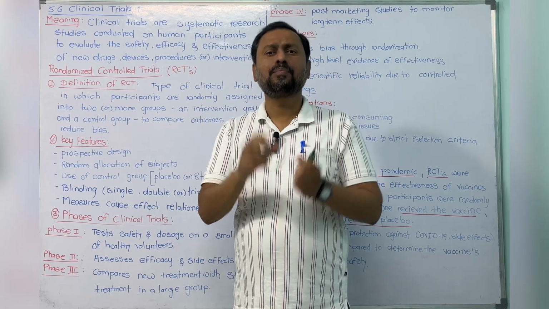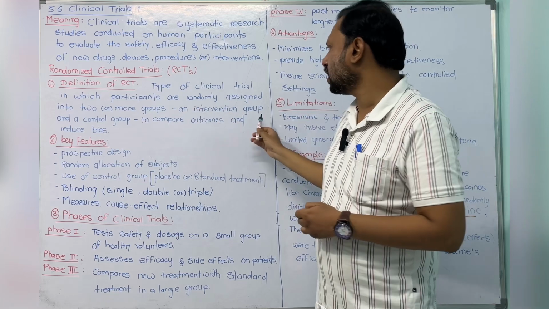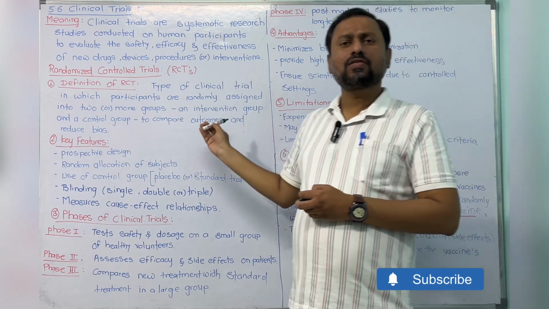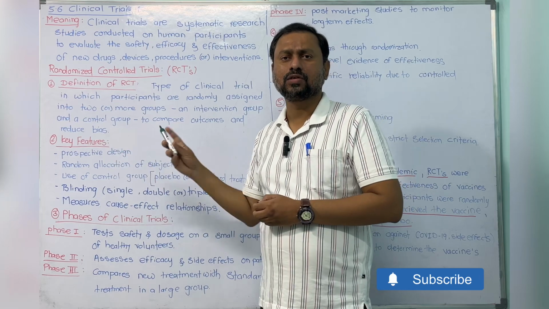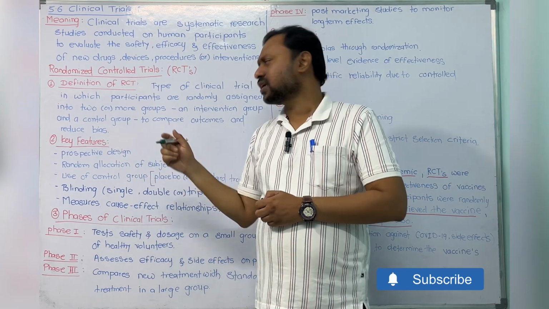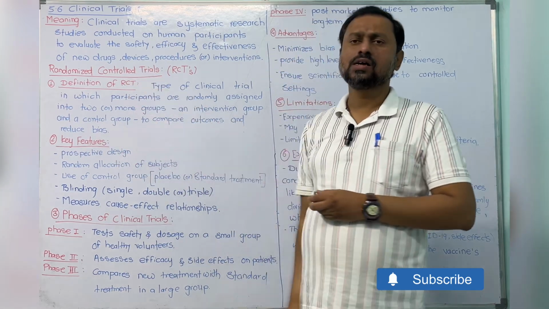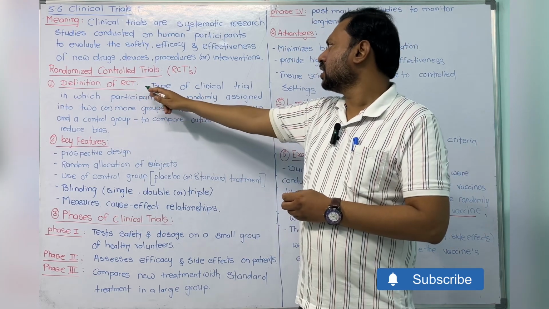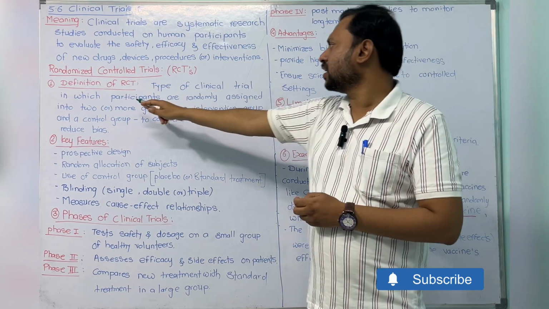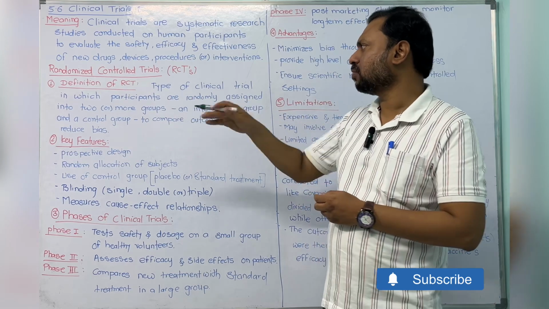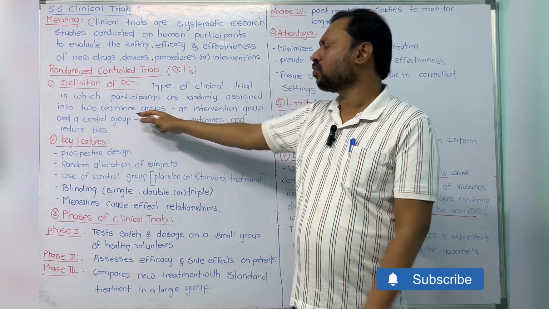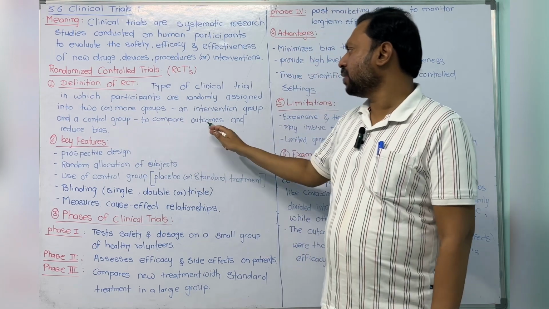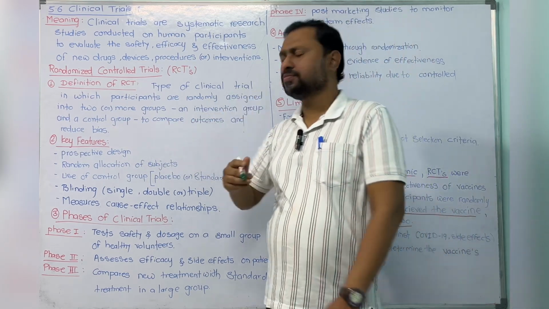In that, we compare the outcomes. Why? Because we want to reduce bias, to reduce a one-sided result. That's why we do the RCT. So the definition is: a type of clinical trial in which the participants are randomly assigned into two or more groups, interventional and control, to compare the outcome and reduce bias.